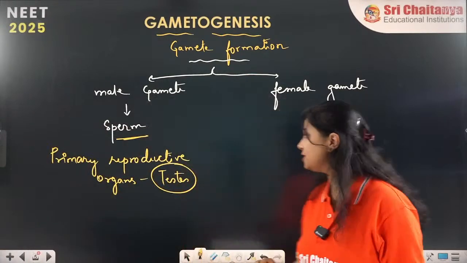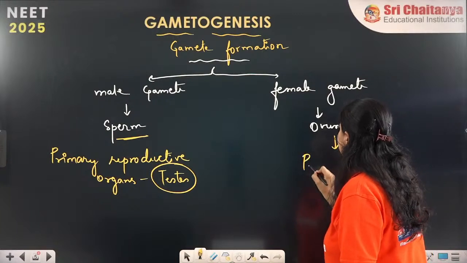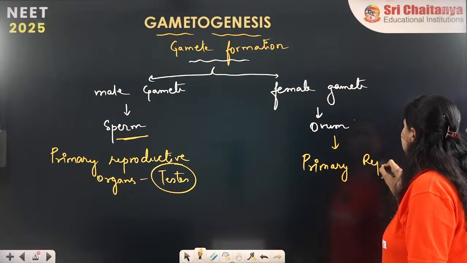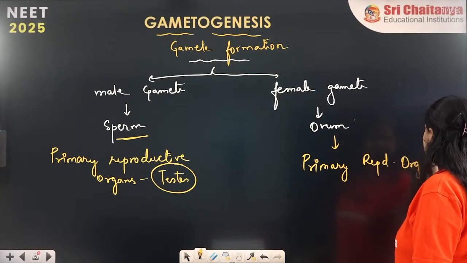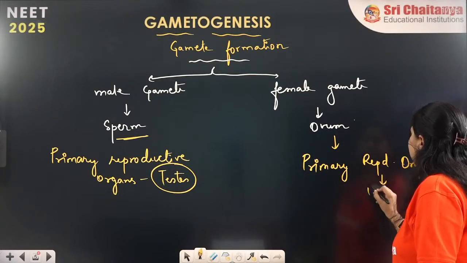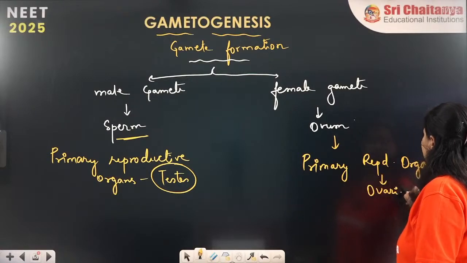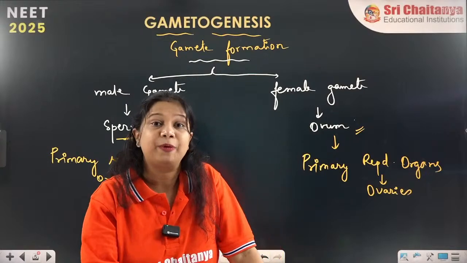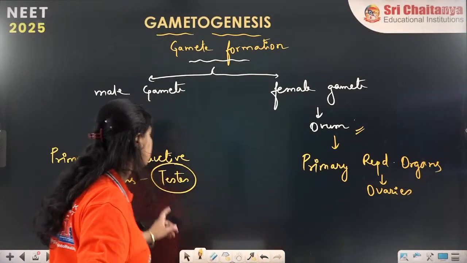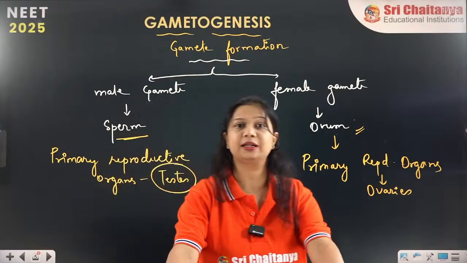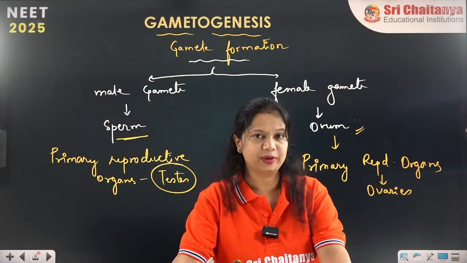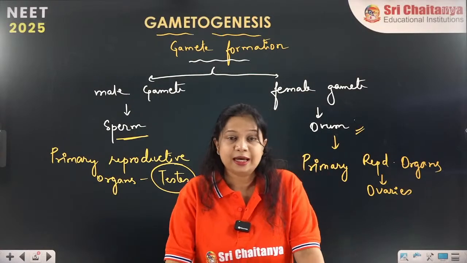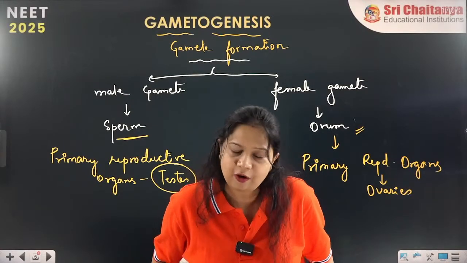In females, the primary reproductive organ is the ovaries, which help in the formation of ovum. So the process of gametogenesis takes place inside the primary reproductive organs.